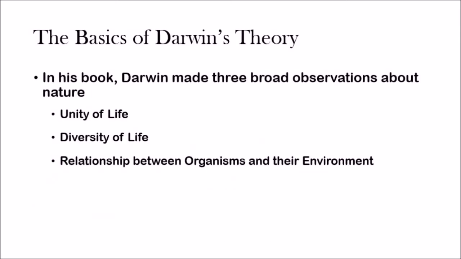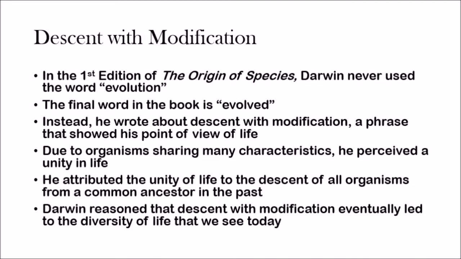Now, in this book, there were three broad observations on nature: the unity of life, the diversity of life, and the relationship between organisms and their environment, and we're going to be going into depth with each of these three things. In the first edition of The Origin of Species, Darwin never used the word evolution, but the last word in the book is evolved. Instead, he wrote about descent with modification, a phrase that showed his point of view of life.